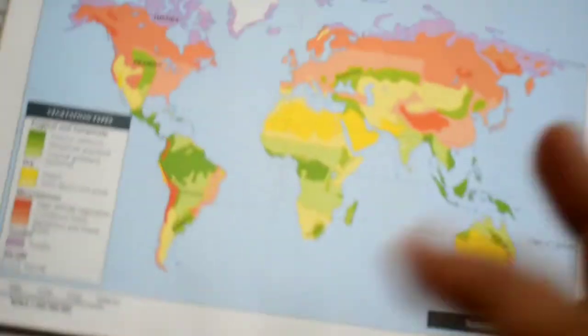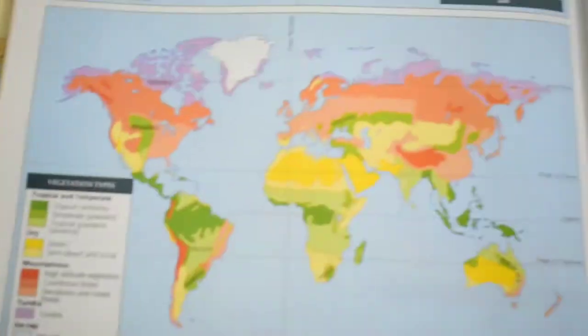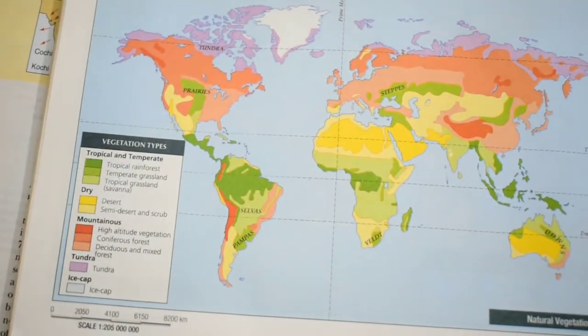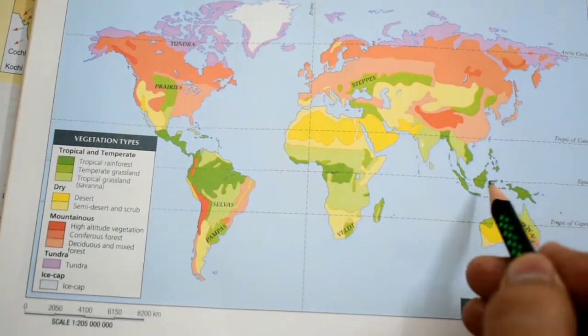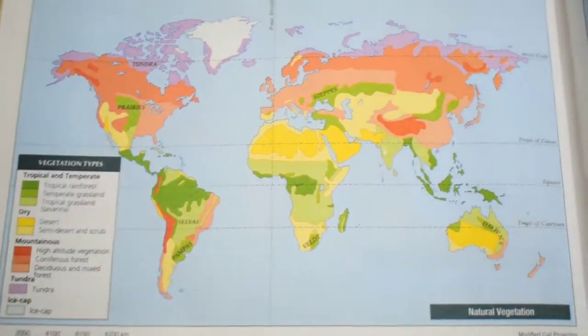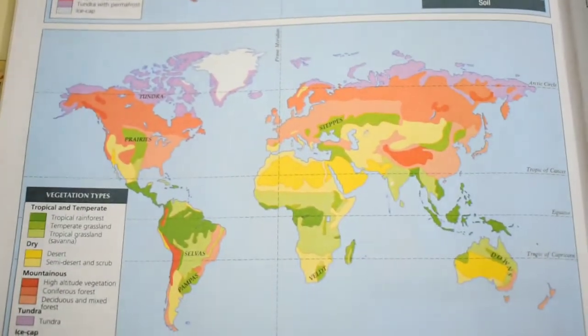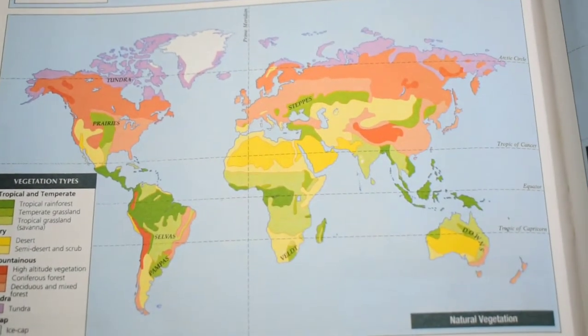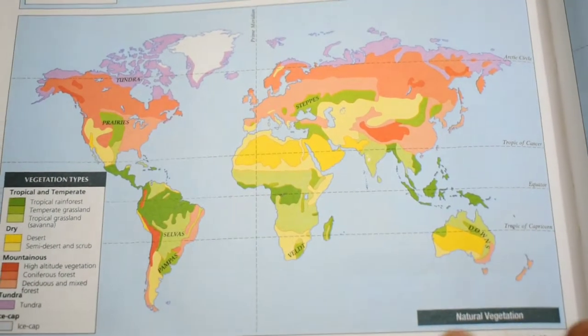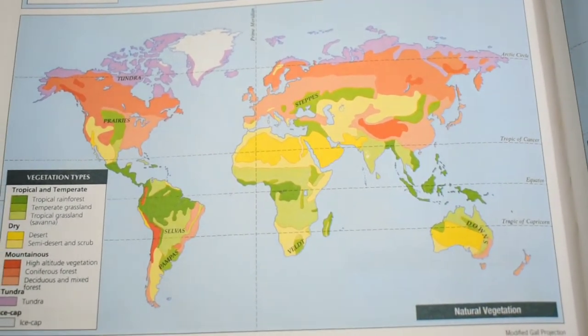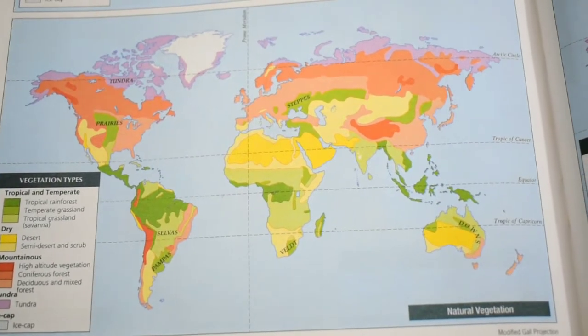If you just look at this, over here is the natural vegetation of the world, and these dark green areas make up the rainforests, or the evergreen forests. These vast forest belts cover 7 million square kilometers throughout the world, which is a very huge amount of land.